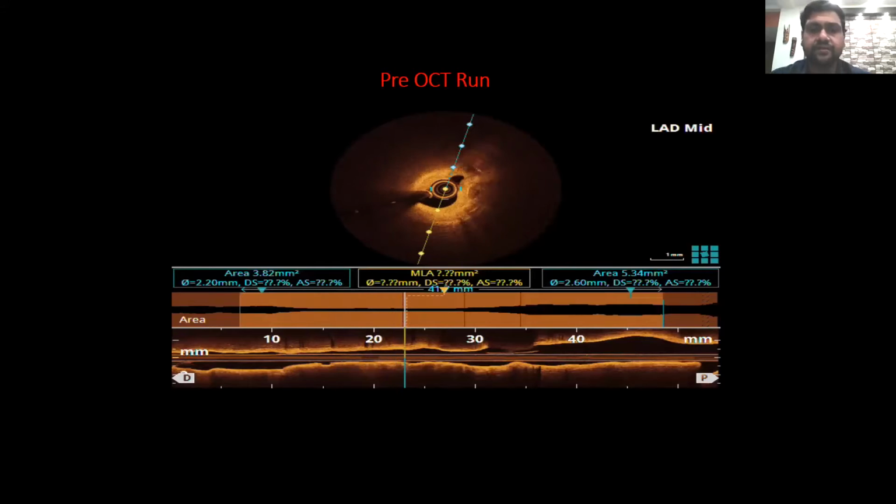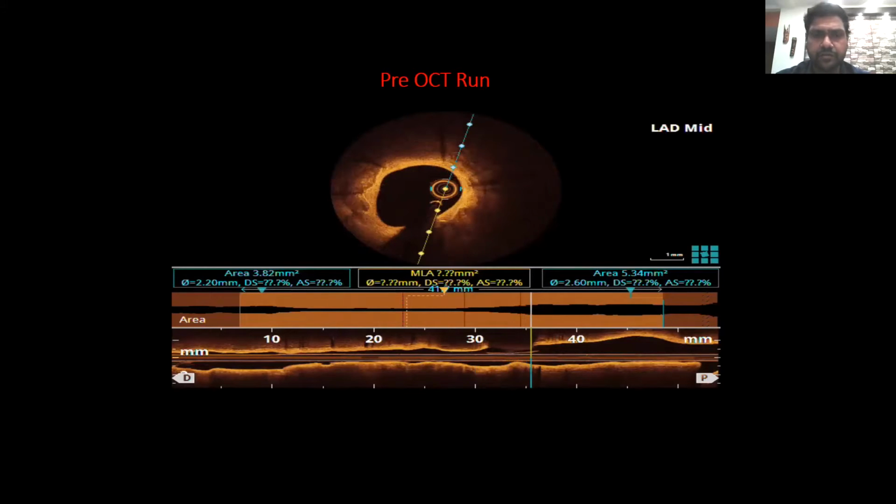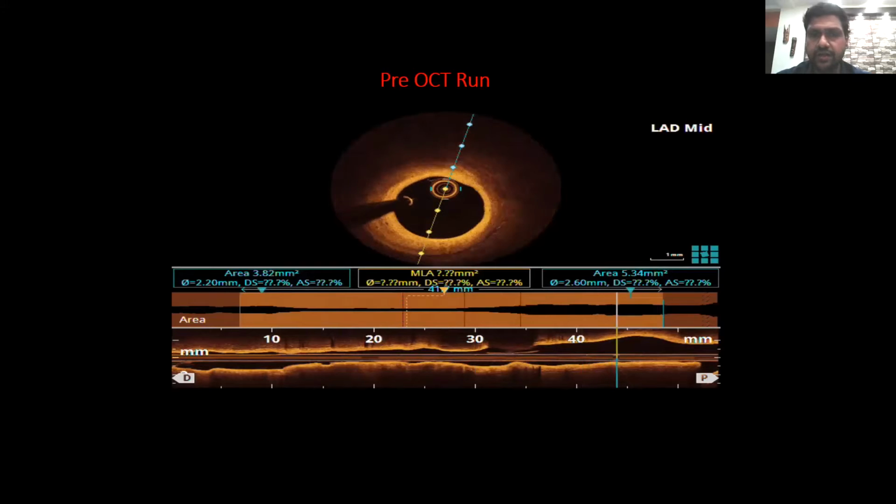We can also see areas of calcification, coming now from 2 to 5 o'clock positions, and as we go, these are big diagonal vessels. Then as we go proximal, we can see fibrous plaque all over the LAD artery. And as we go, we are deciding where we should land the stent.